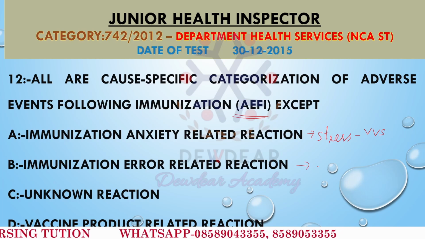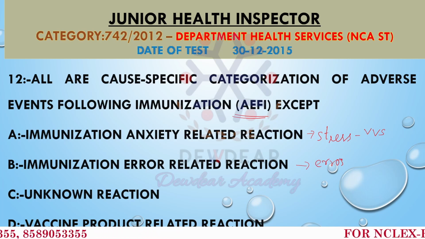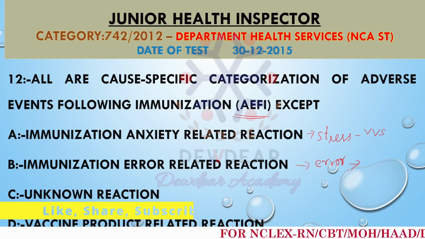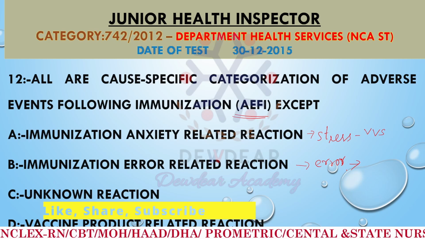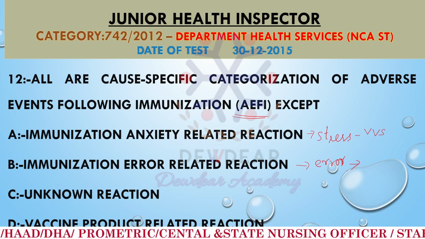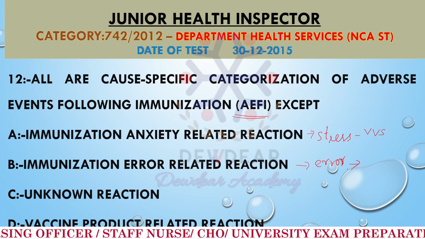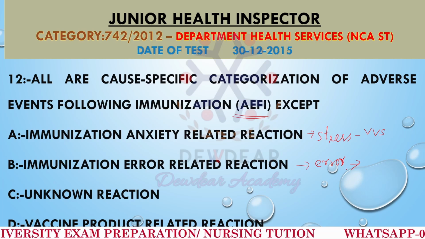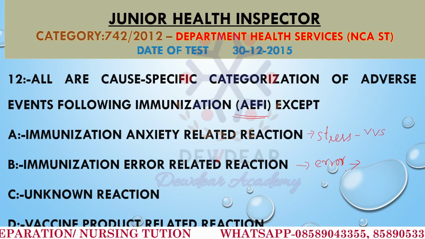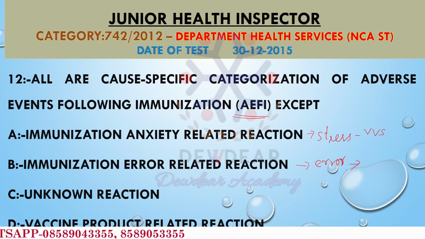For example, administration of the wrong vaccine or administering an incorrect dose. These are error related reactions, and that is also a cause specific categorization of adverse events following immunization.